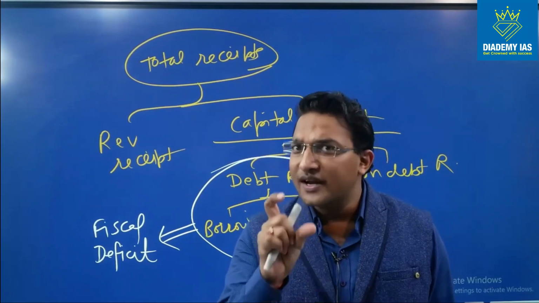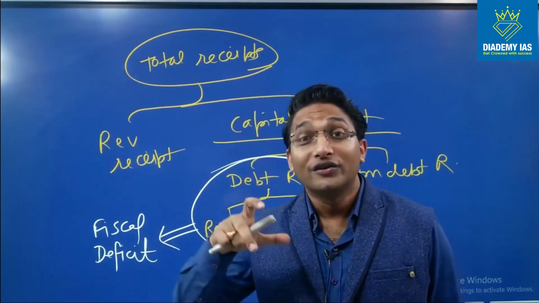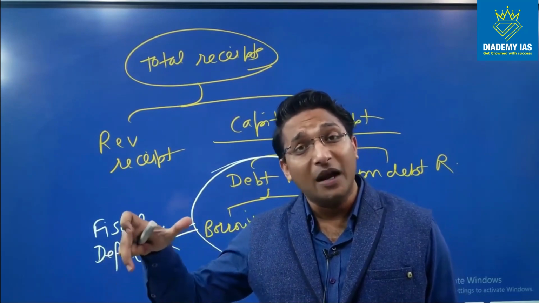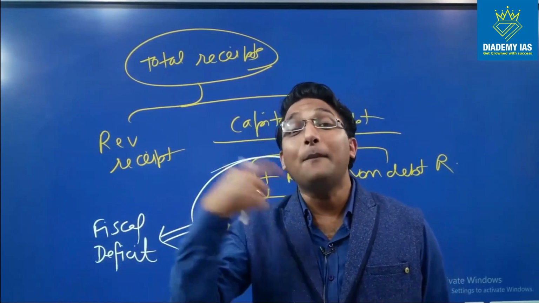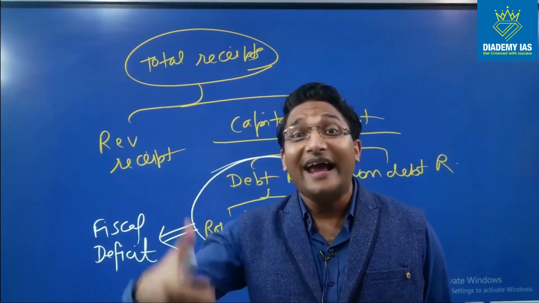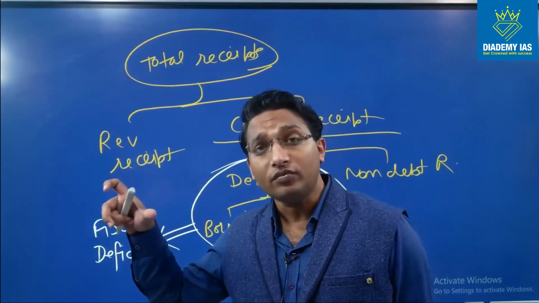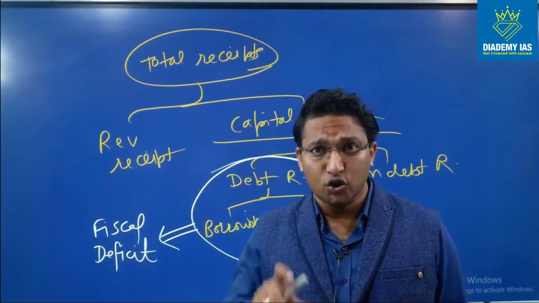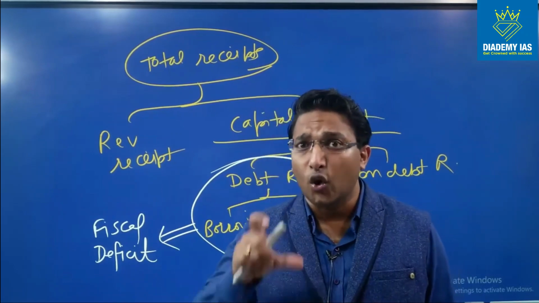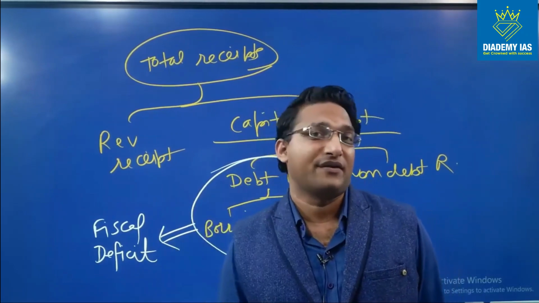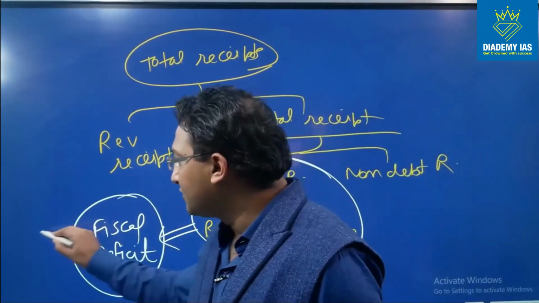This 3% should be utilized for the capital expenditure purposes. So 3% of GDP can be the fiscal deficit, but this must be utilized for the capital expenditure. Capital expenditure means asset creation. This 3% should not be utilized for the revenue purposes. This should be utilized only and only for the capital purposes, right? So this fiscal deficit target should be 3%.